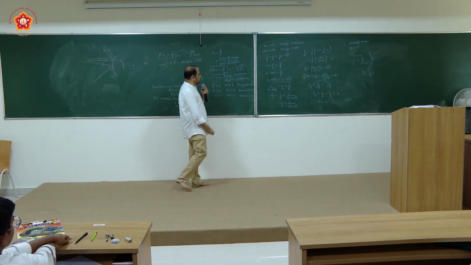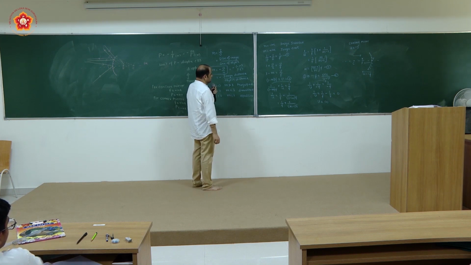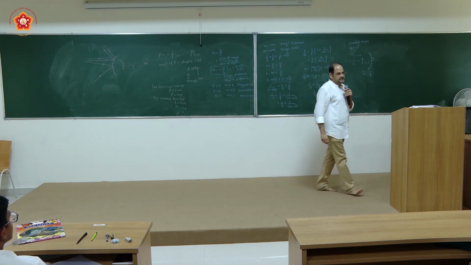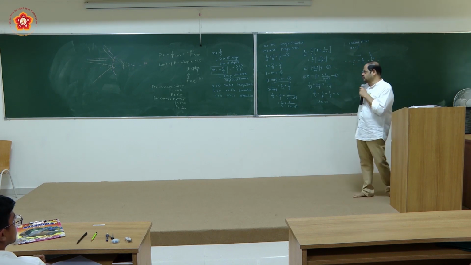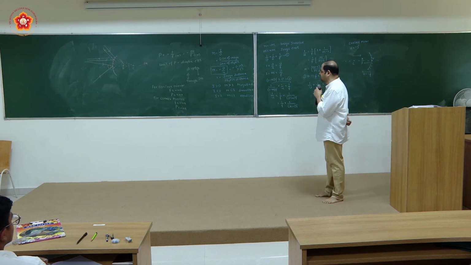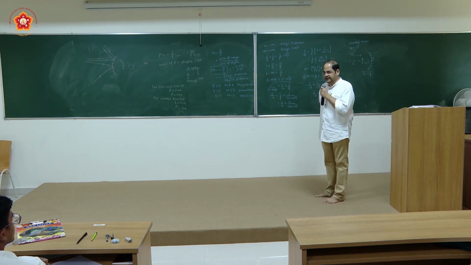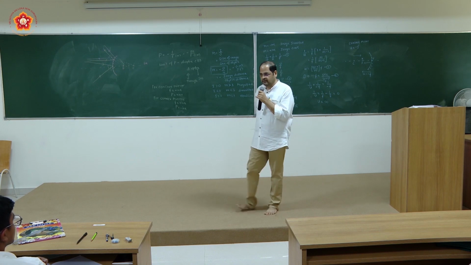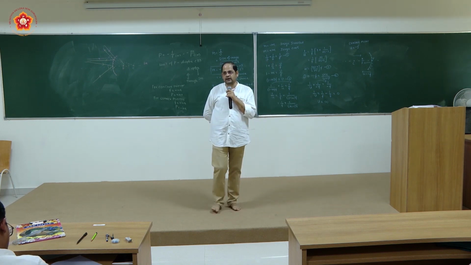So if you solve it, what will you have? Magnification will be turning out to be minus of infinity. It is telling you magnification is negative. What is the meaning of magnification negative? Image will be inverted and it will be very, very small. Sorry, very, very big. Right? So this is how we have to do the analysis.